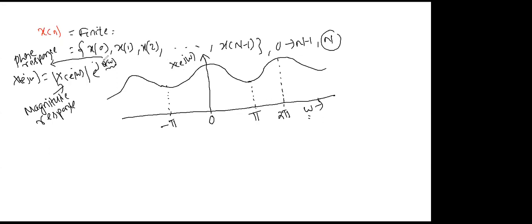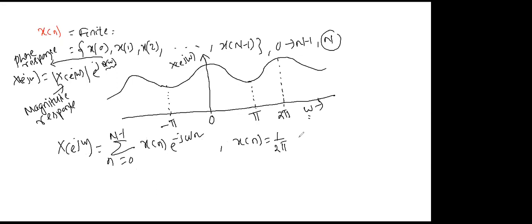Now our point is, see here, my sequence x of n is finite by nature, not infinite. Even though it is finite by nature, to find the discrete time Fourier transform, what is the formula? X of e to the power j omega is the summation of n from 0 to N minus 1 of x of n e to the power minus j omega n. Even though it is finite in length, when you are finding a spectrum, you are using this omega term, and when you are finding the inverse, x of n equals 1 by 2 pi, over a period of 2 pi, X of e to the power j omega, e to the power j omega n d omega.